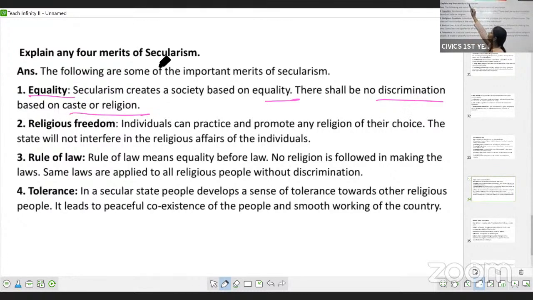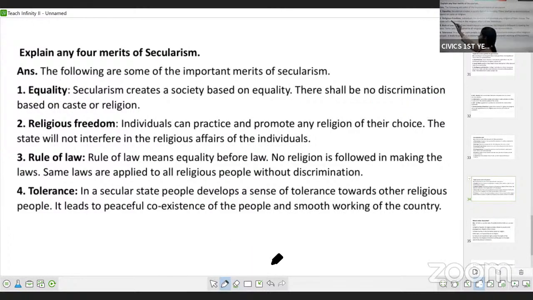When we are talking about secularism, it is related to religion and caste. So in secularism, you will find equality. There is no discrimination or distinction between the people on the basis of caste or religion. That is one merit of secularism.